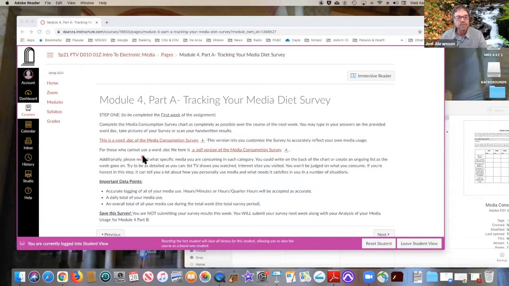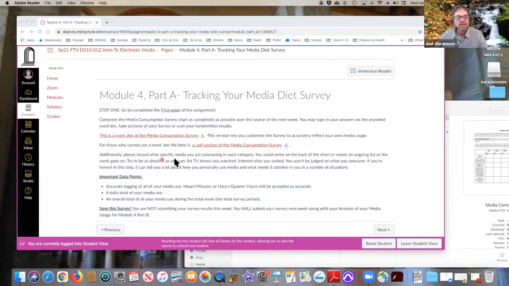Okay. So please record the specific media you're consuming in each category. You could write in the back, you could create a list, you can modify the Word document, you can take a picture, because some people have to print it up and do it old school, or they're writing it out, right?